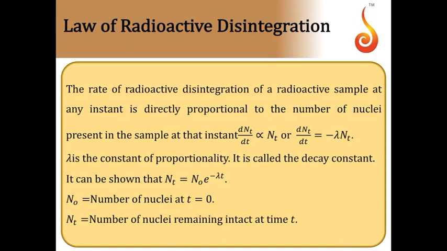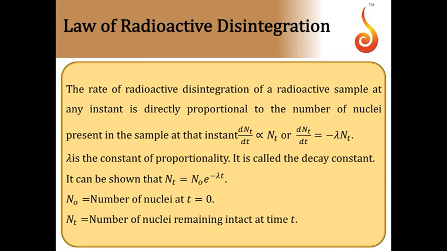Moving further, coming to radioactivity. Whenever you consider a radioactive substance or radioactive nucleus, it undergoes continuous disintegration with the emission of alpha or beta rays. Along with that, sometimes gamma rays are also emitted. A given nucleus will either emit alpha particle or beta particle, not both.